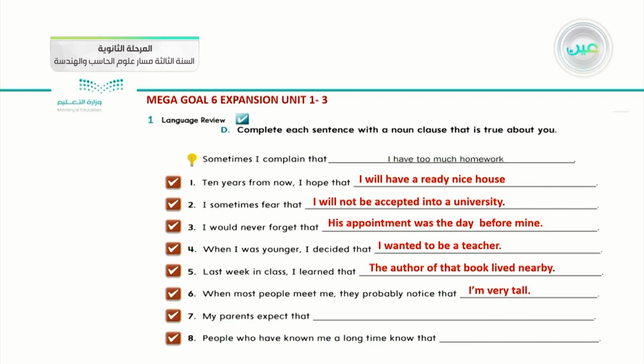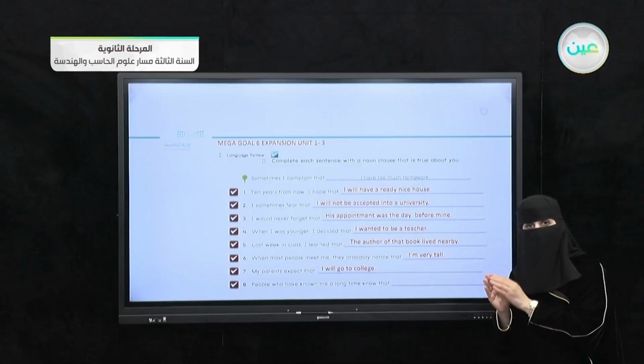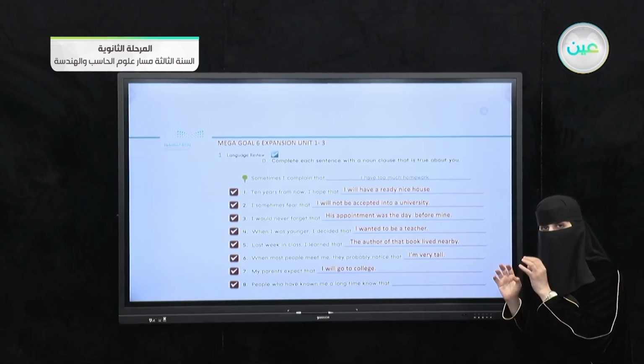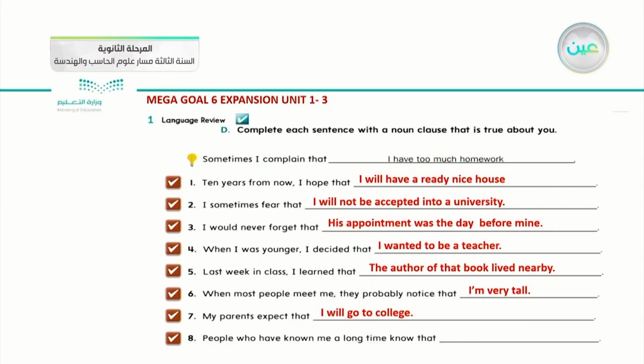Number 7, my parents expect that. What do you think my parents expect? That I will go to college. I will go to college. That I will go to the college. We apply the verb inside the sentence as a noun clause.